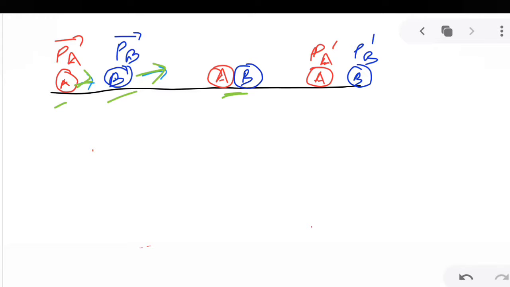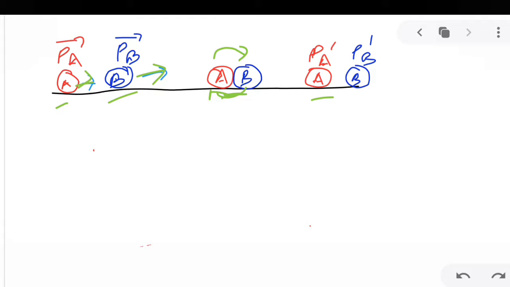During collision, A exerts a force on B and B also exerts a force on A. Because of this, their momentum changes: the momentum of A becomes PA dash, and the momentum of B becomes PB dash.